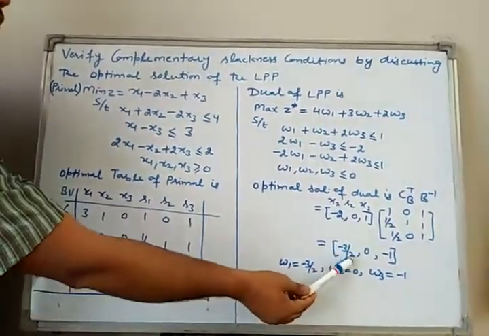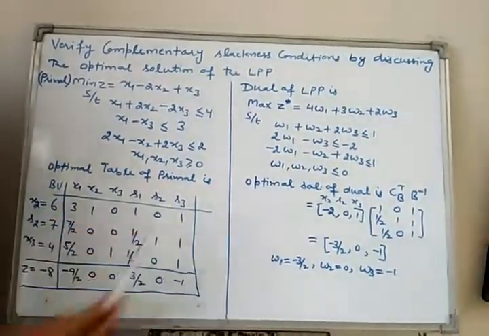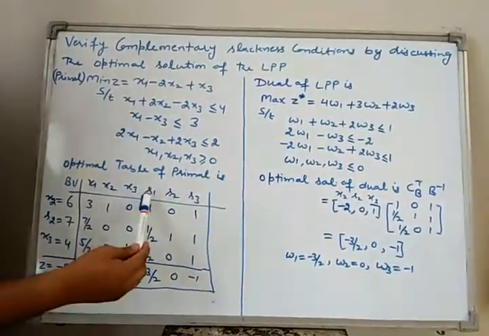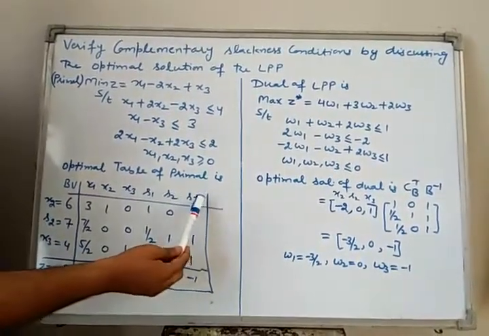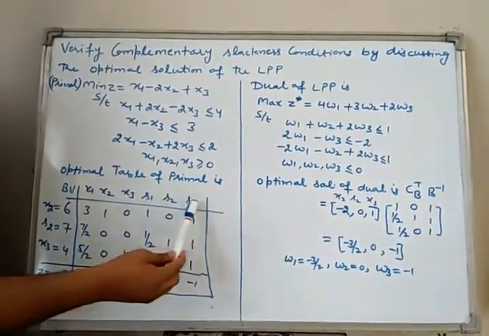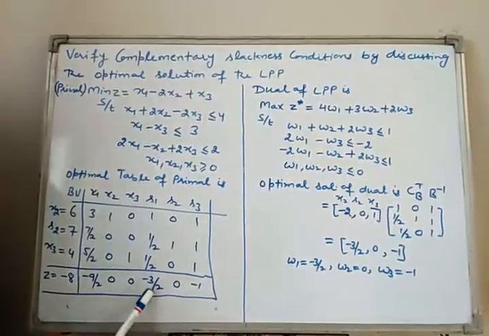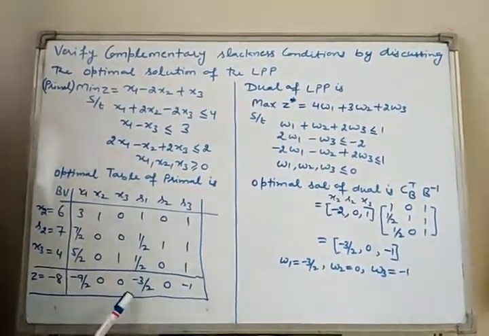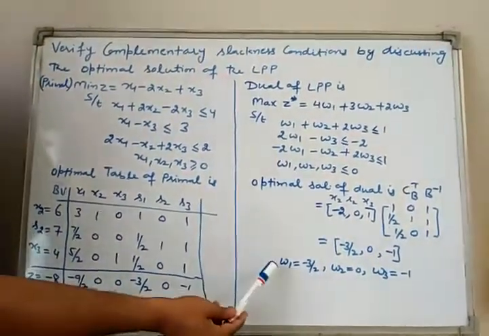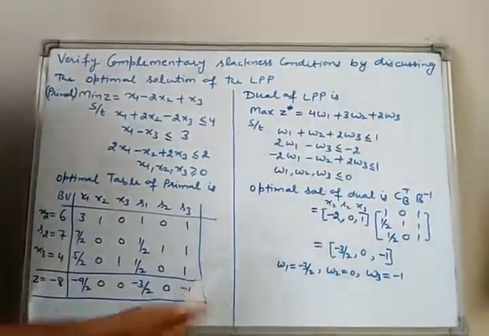And our answer is minus 3 by 2, 0, minus 1. That means the optimal solution of dual always lies in the Z row below the starting BFS, starting basic feasible solution. As our starting BFS is S1, S2, S3, and the entries of S1, S2, S3 in the Z row are minus 3 by 2, 0, minus 1, therefore this is the optimal solution of dual. That is, the optimal solution of dual is W1 is minus 3 by 2, W2 is 0, W3 is minus 1.